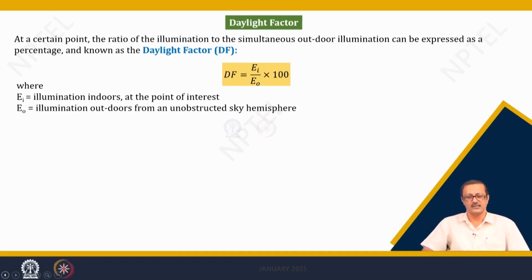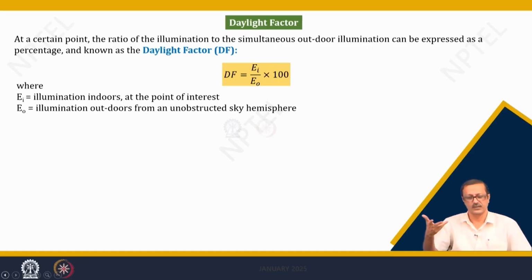Next, let us discuss the daylight factor, which is a very important parameter to understand how much daylight a particular point on a working plane, at a certain distance from the window or from the corner, can get.